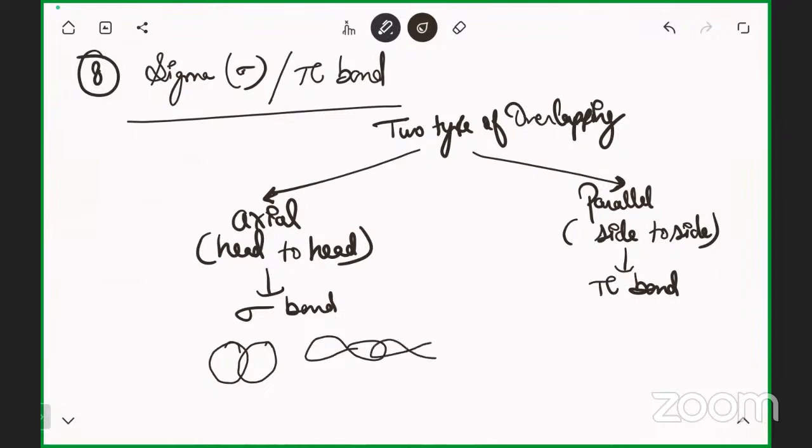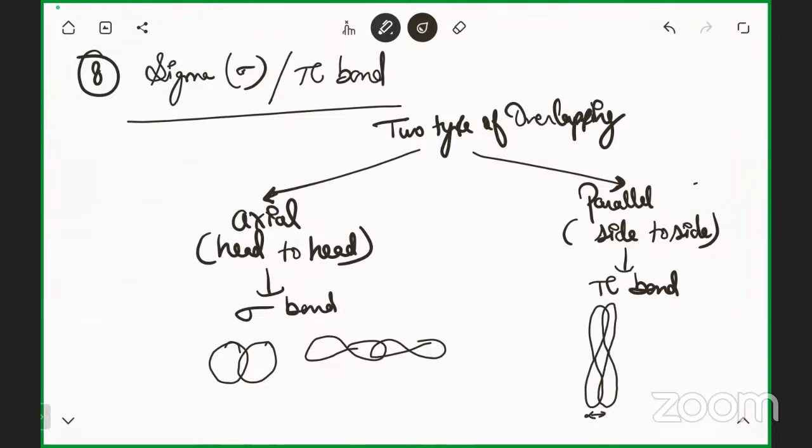P again, this is a head to head overlapping. But if I'm talking about parallel overlapping, then it is like this. If the orbitals are overlapping side by side, that is known as parallel overlapping, or you can say pi overlapping. Axial overlapping means when there is a head on head overlapping.